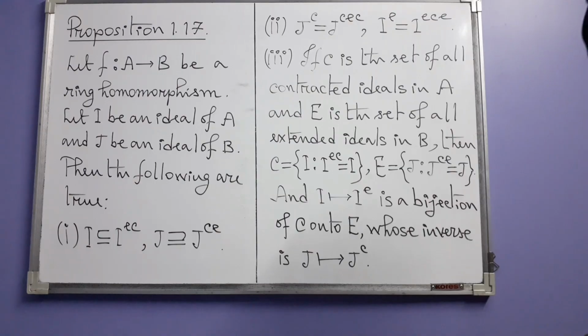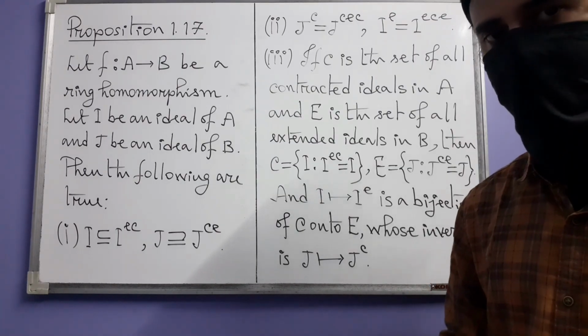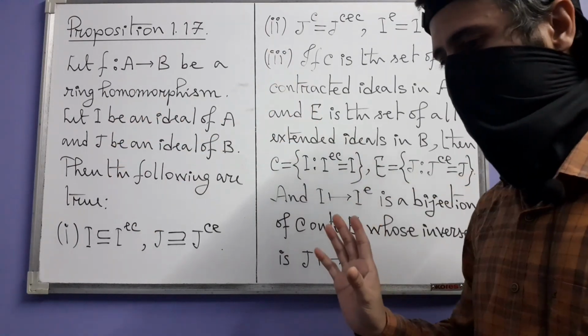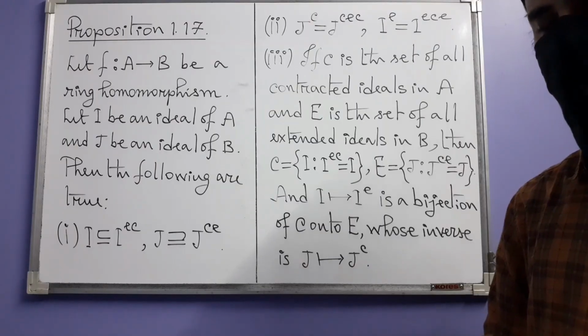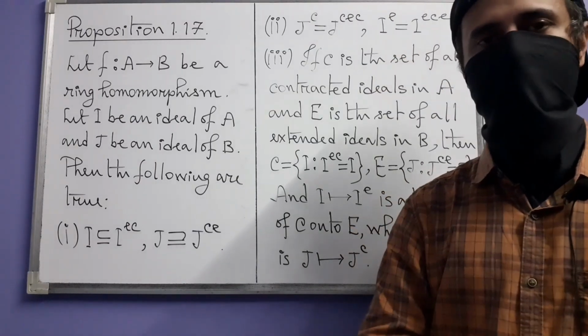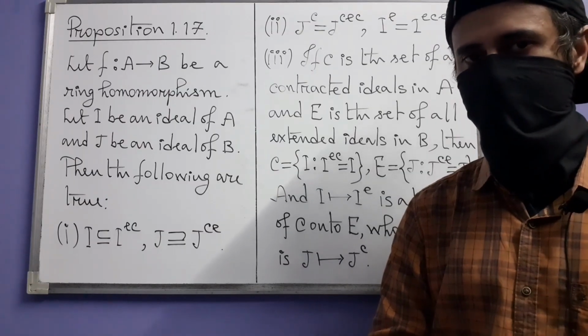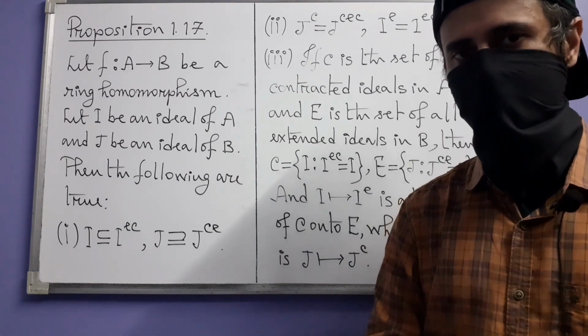So in this way, these operations of extending and contracting ideals relate the ideals of A with the ideals of B in a fairly nice way. So I urge you to go through the proof and make sure that you understand everything. If you have even a small doubt, you write in the comment section below, and I will try my level best to clear it up.